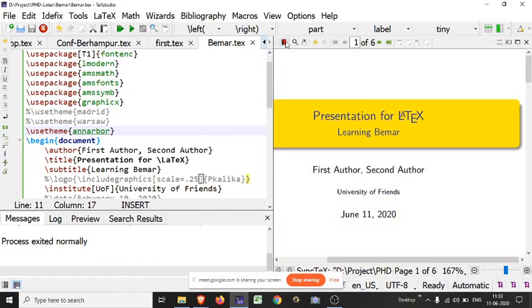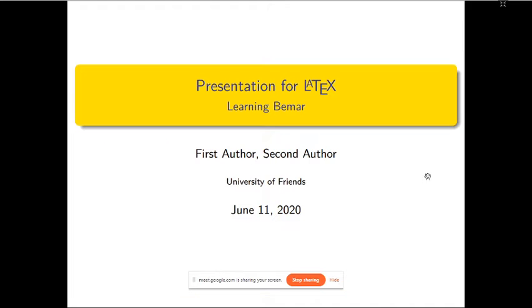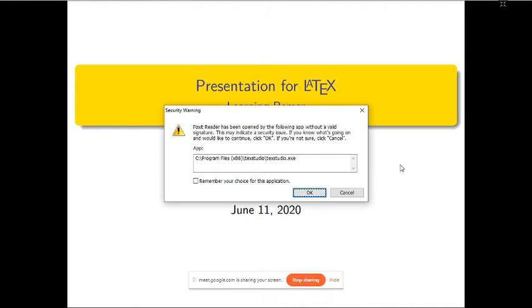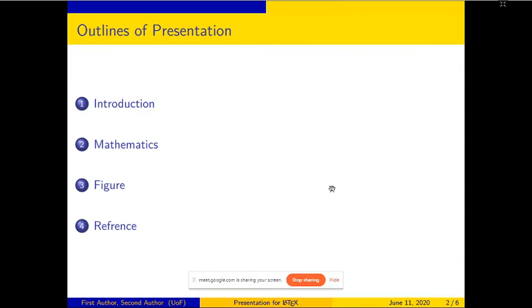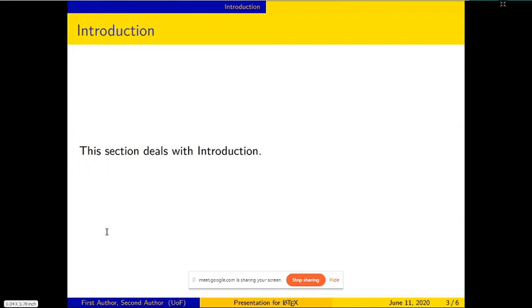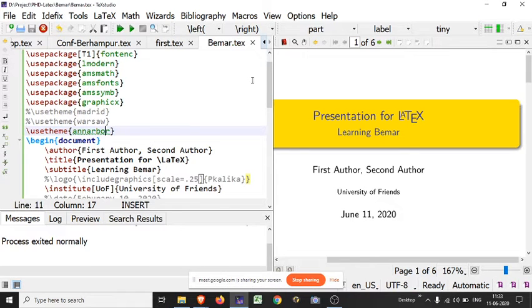Look here, the structure of the whole presentation changes automatically by using that particular command. So you may create your presentation, and you may also change the colors. For that you have to use a particular command. There are a lot of commands in LaTeX; I am just showing the basics of Beamer. This is the outline. Look here, we are currently here, and this appeared using a section command. So till here you have learned about using theme structure.